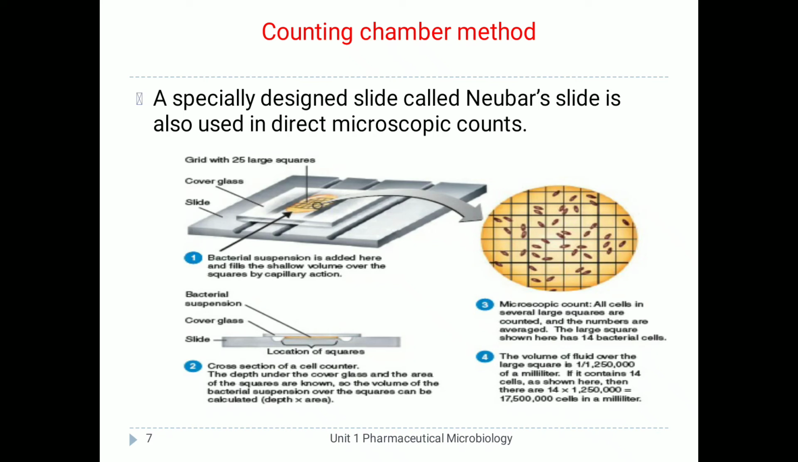Then in the third figure, you can see the microscopic count. All the cells in several large squares are counted and the numbers are averaged. The large square shown here has 14 bacterial cells. The volume of fluid over the large square is known. This technique is generally used with the Neubauer slide. It is a very effective method and it also gives accurate results.